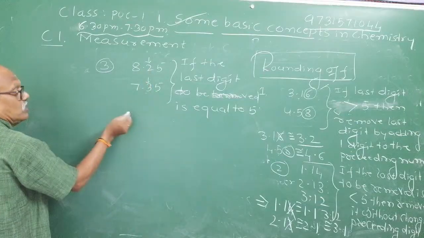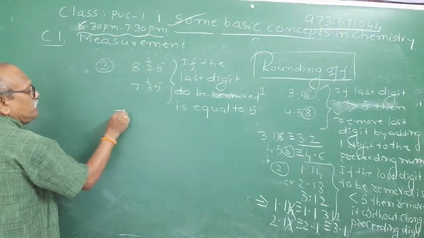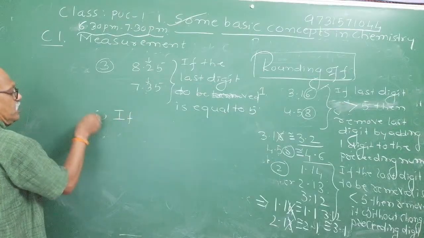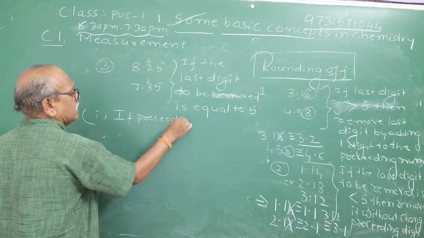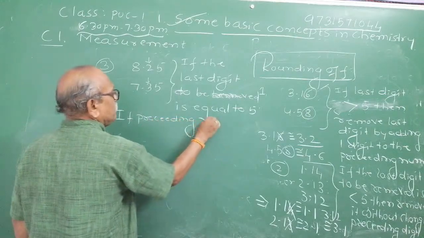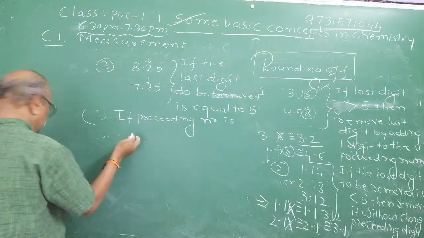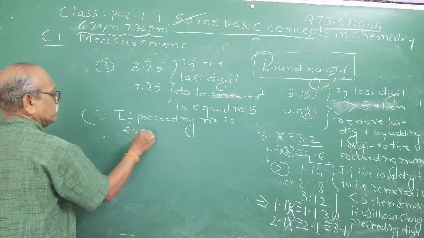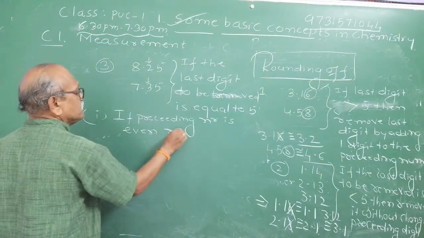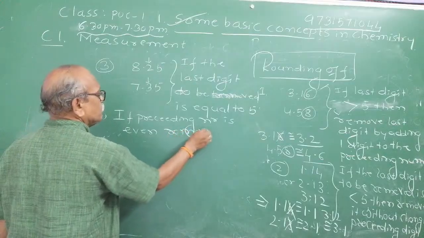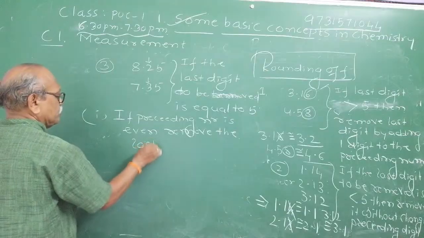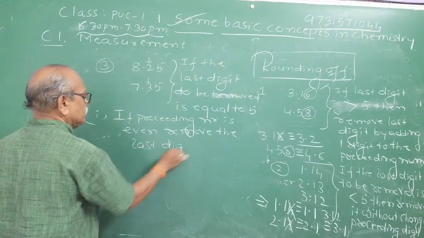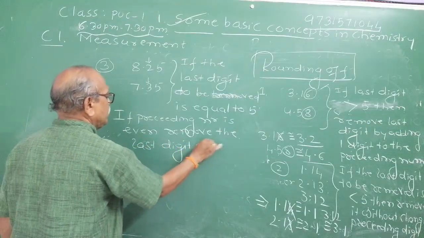Then, case 1: if the preceding number is even, right? Remove the last digit without any change.